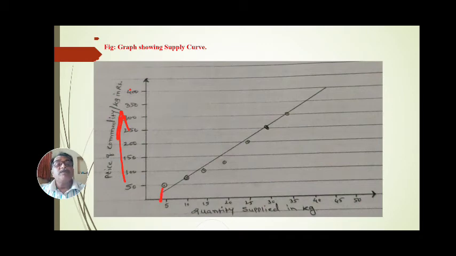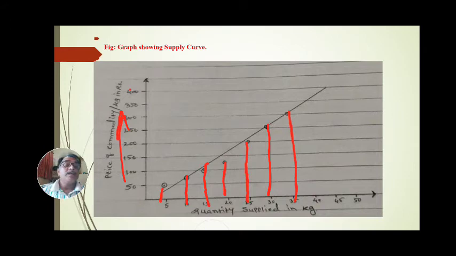When price is 75, quantity is 10. When price is 100, quantity is 15. When price is 125, quantity is 20. When price is 200 rupees per kg, then how much quantity is supplied? Quantity supplied is 25 kg. When price is 250 rupees per kg, quantity supplied is 30 kg. And when price is 300 rupees per kg, again quantity supplied is 35. What does that graph indicate?